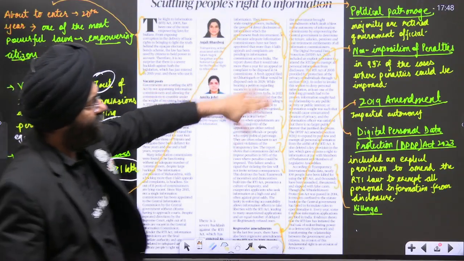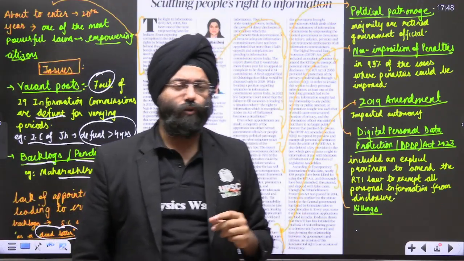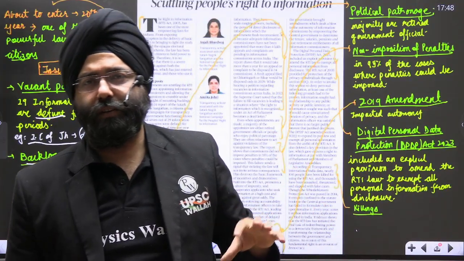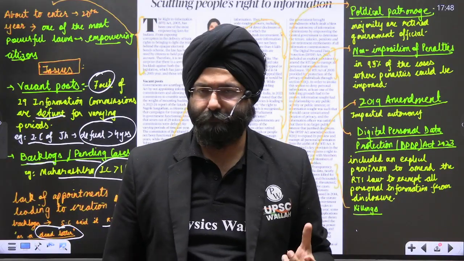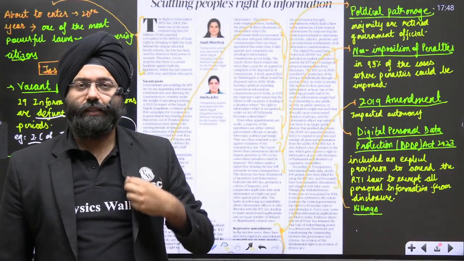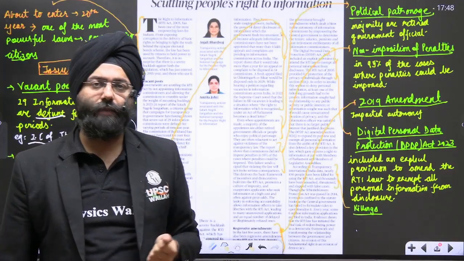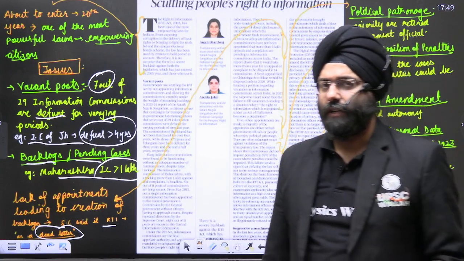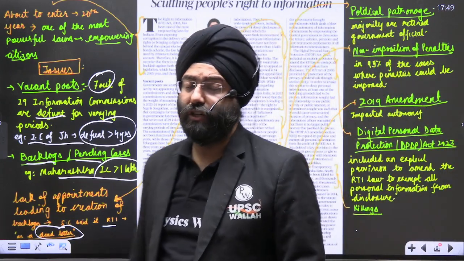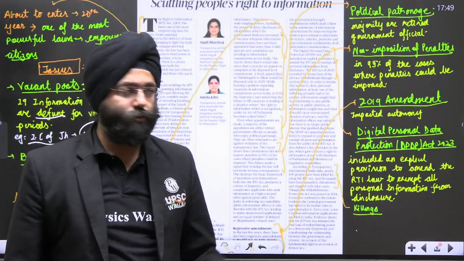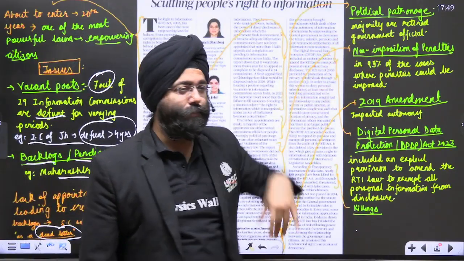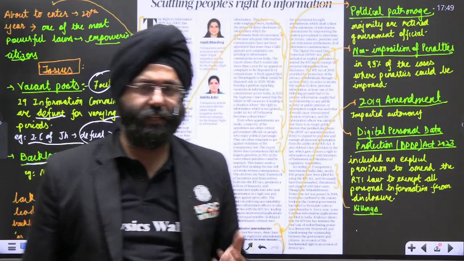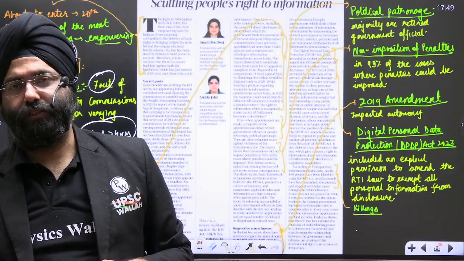Now, as we move ahead, we realize that political patronage is another important problem. The bureaucrats who are very close to the political bosses often get postings as information commissioners after retirement. Now, the issue that arises in case of an appeal being made, where certain government officers do not want to release information, is that obviously they have officers placed in the information commission who are closer to them. That is why the majority of them are retired government officials. That itself creates an issue of impartiality and neutrality being challenged.